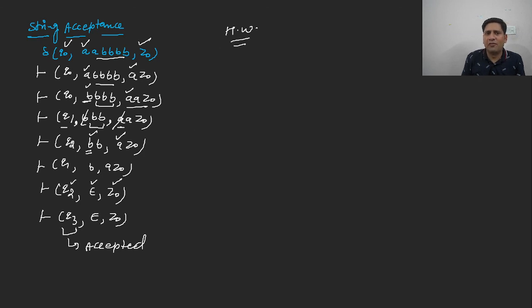In the same way, this is the homework for all of you. You should try it for say double A, triple B. You should try this string, whether this string is accepted by this PDA or not.